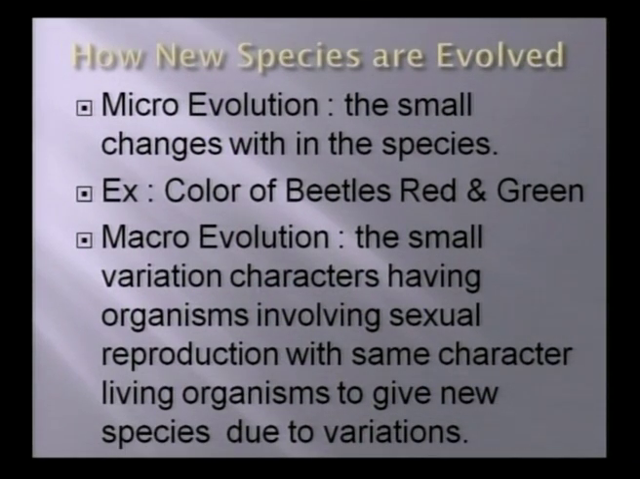Next, macroevolution: small variations in characters of organisms involving sexual reproduction, with the same characters, living organisms give new species due to variations. That means a small change comes, but it gives a huge change. In sexual reproduction, the characters live on, and organisms with the same characters give the next generation. Are we clear? Okay.